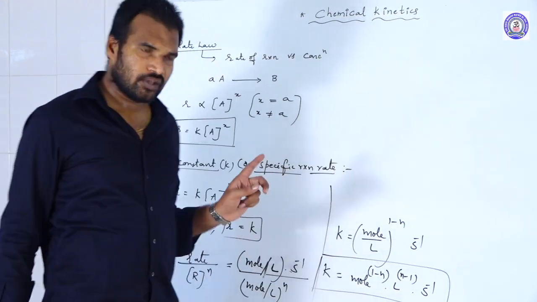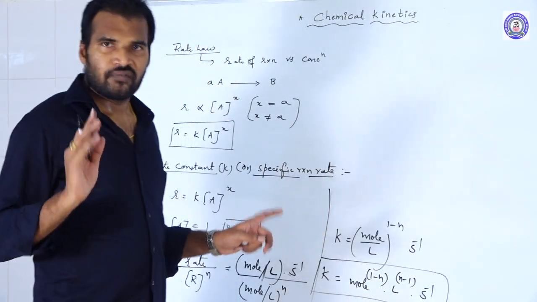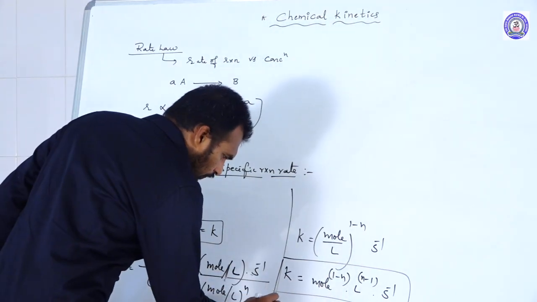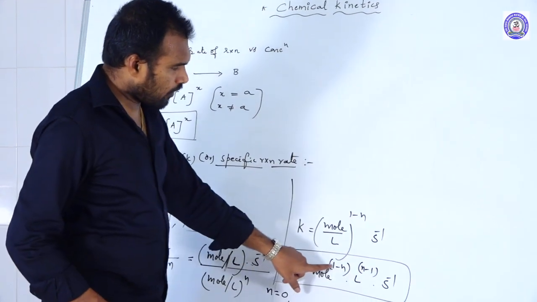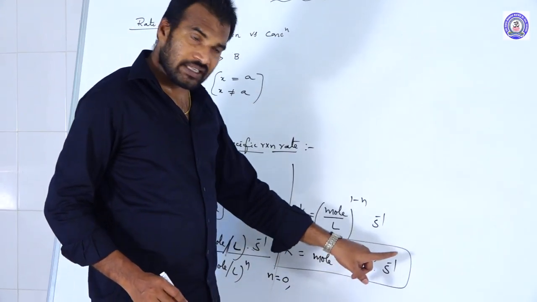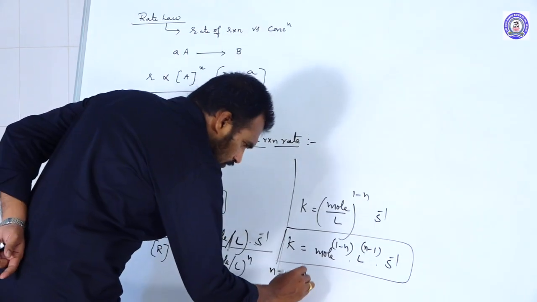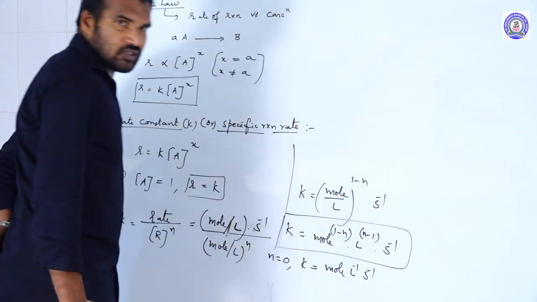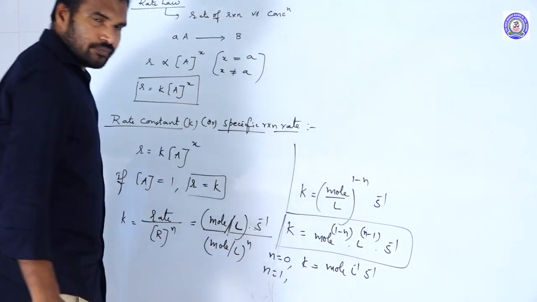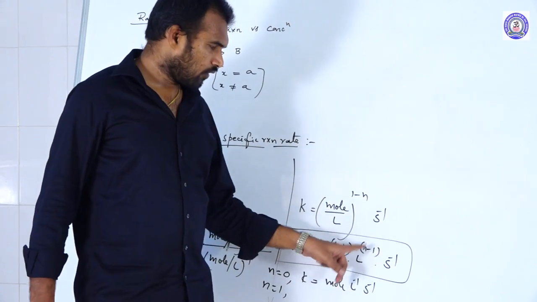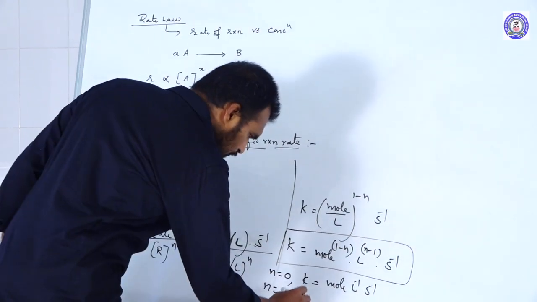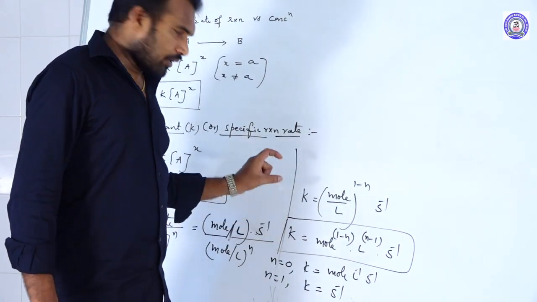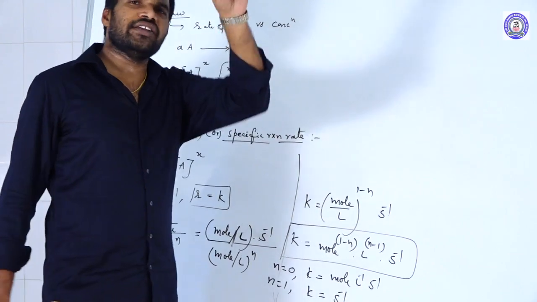constant of any order. So where n is equal to what? Order. For example, if n is equal to 0, you substitute. So for zero order reaction, mole power 1 minus 0, liter power 0 minus 1, second inverse. That means what are the units? So rate constant units are mole, liter inverse, second inverse. For first order, n is equal to 1. So just substitute 1 minus 1, 0, 1 minus 1, 0. So it will remain as rate constant units are second inverse. So like this, you can use this rate constant unit formula for any order of the reaction.